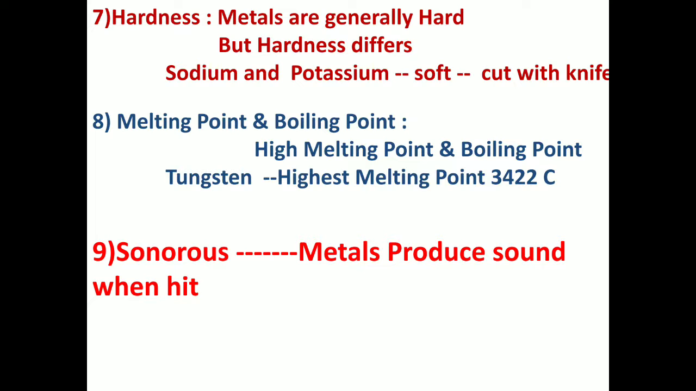So children, today we saw the nine properties of metals. We started by seeing that substances can be elements, compounds or mixtures. Then we saw that elements can be metals, non-metals or metalloids. And now we came to the physical properties of metals. We saw the nine properties; you revise them again. Tomorrow we'll continue with the physical properties of non-metals.